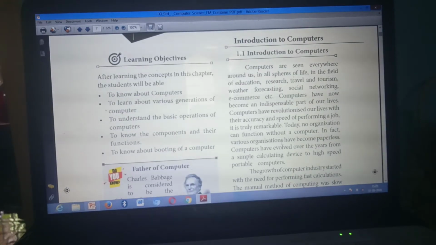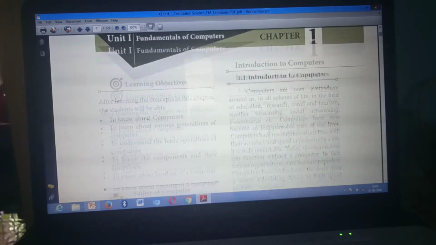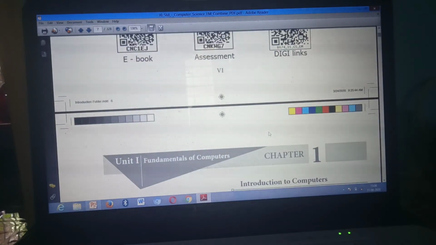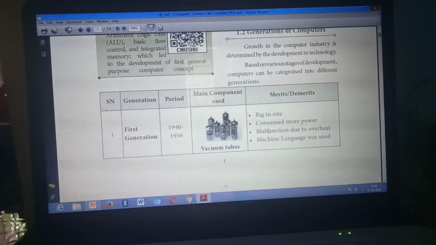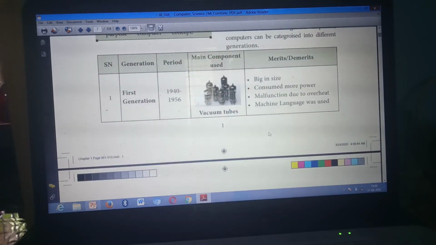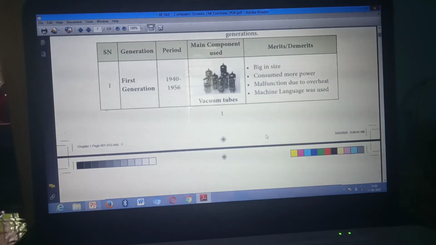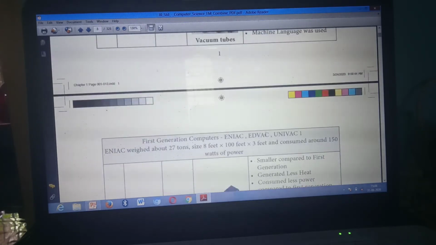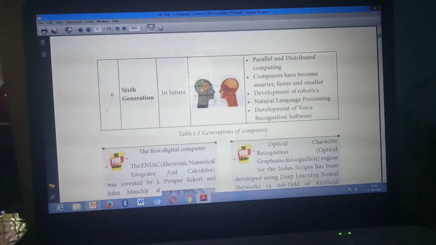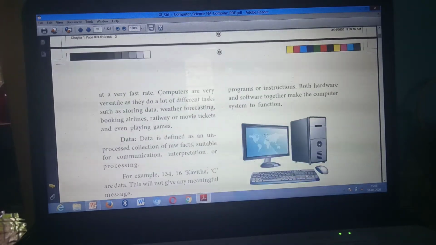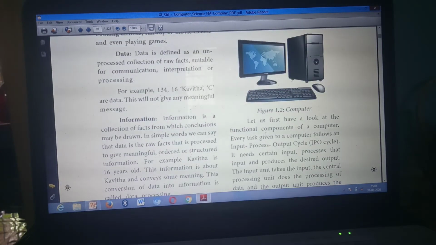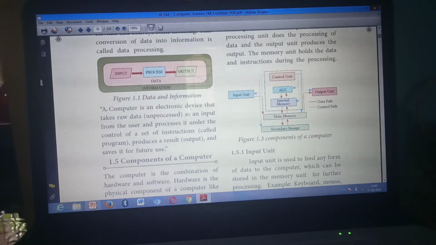Okay, what's the first question? What is a computer? So what did you write? Page number 4. So have you all taken this page? Page number 4. Listen carefully, then only you will be able to mark this question answer. Page number 4, have you seen it?